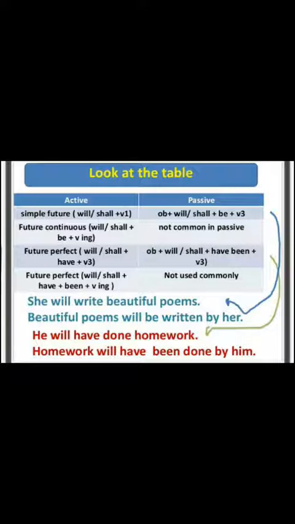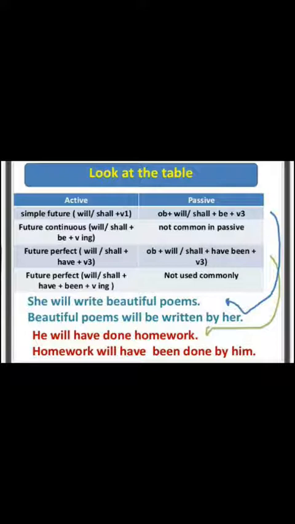Future continuous tense. The identification of the future continuous tense is will, shall plus be plus first form of the verb plus ing, and this tense is not commonly used in passive voice, so there is no need to change future continuous tense into passive voice.